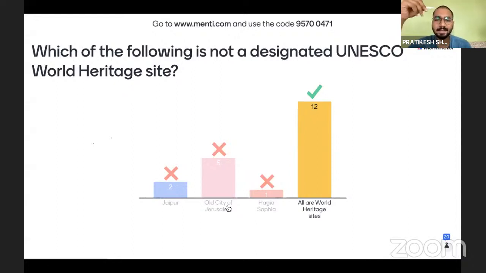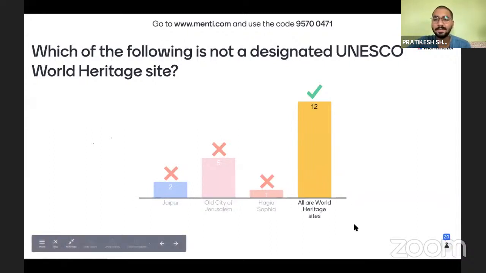So this place, Old City of Jerusalem, is not given to either Palestine or Israel. It is under the control of UNESCO because this city had a very religious importance for Islam and Jews. So this was kept with UN. So this is also a UNESCO World Heritage Site. And Hagia Sophia is in Istanbul. So this is also a UNESCO World Heritage Site. So all of these are World Heritage Sites. Okay. So 12 of you have marked it correctly. Very well.